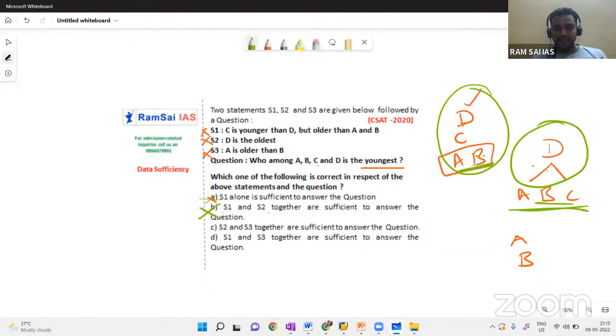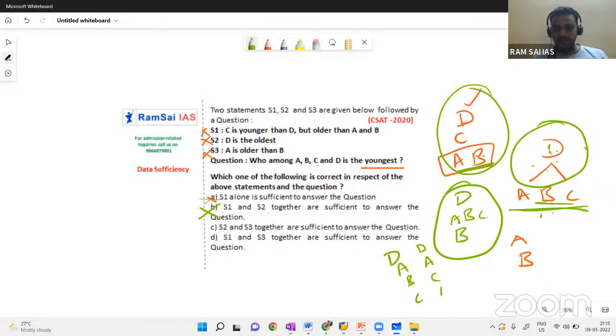Now S2 and S3. From S2, S3, D is elder than A, B, C, but A is elder than B. So when you combine the two, the hierarchy can be D A B C or D A C B. Yes or no? It is satisfying the two conditions. What are those two conditions? D is the oldest. Yes, D is oldest in the two cases.